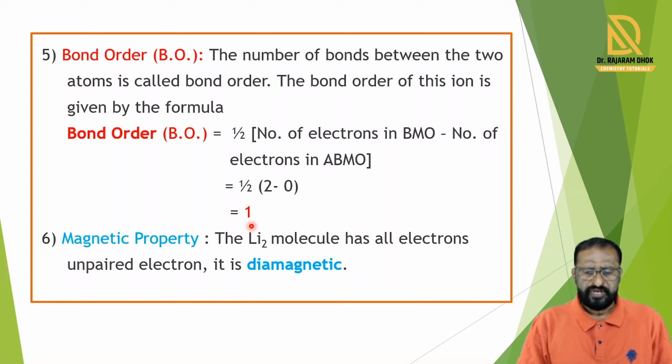The lithium molecule is diamagnetic because 2 electrons are present in the bonding molecular orbital, and in antibonding there is not any unpaired electron, so both electrons are paired. Any unpaired electron is not present, and because of that the Li2 molecule shows diamagnetic property. When there is any unpaired electron, then it shows paramagnetic property. But the Li2 molecule contains all electrons paired, so it shows diamagnetic property.